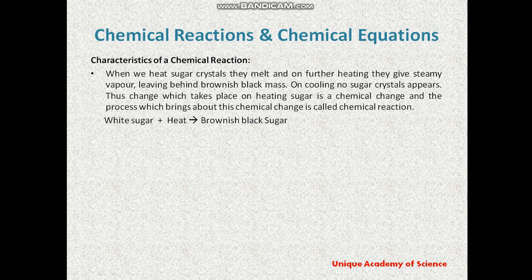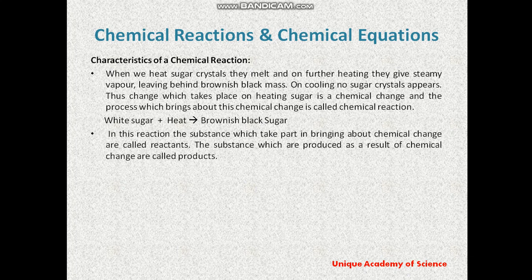If we take sugar and heat it, brownish sugar is generated, but if we cool it again, the white sugar is not generated. So this is known as chemical change. Chemical change is not reversible, and the process which brings about a chemical change is known as a chemical reaction.